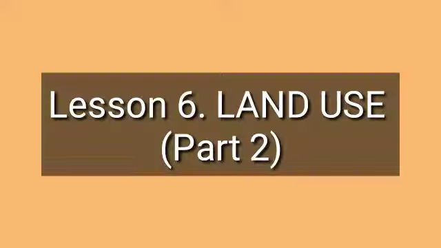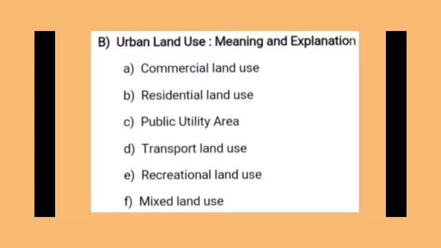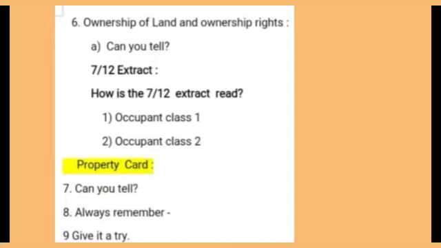In the first video of the lesson land use, we have completed the topics first land use, second types of land use. In it we have seen two types, rural land use and urban land use. Then third topic, transitional areas and suburbs, and the fourth topic, planned cities. Now in this video we are going to learn and discuss the remaining points of the lesson.